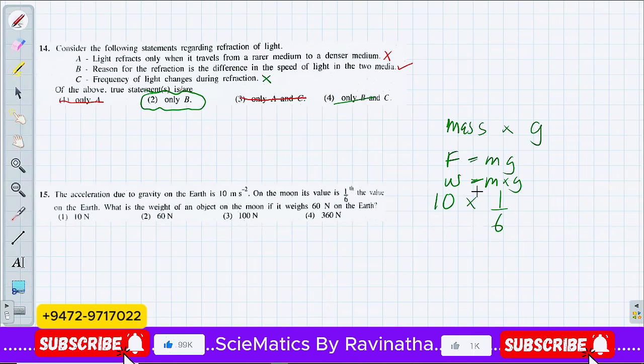However, they say you have a weight of 60 newtons on the Earth, and they are asking you to calculate the weight on the moon. In the first part of this question, they say the acceleration due to gravity on the Earth is 10, and on the moon it's about 1/6. The gravitational acceleration decreases by a fraction of 1/6, which means the weight also decreases by the same amount. So if the weight is 60 newtons, you can get the weight on the moon by multiplying by 1/6. If you simplify this, the answer will be 10 newtons. So the answer is 10. The first one is the answer, right?